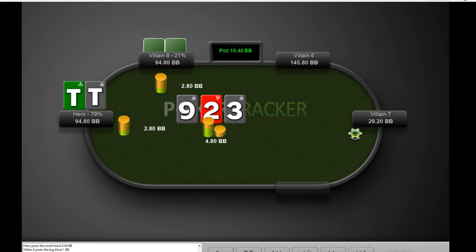Now we did say, for example, that we can't necessarily just use the raw equity definition here. I mean, we do have over 50% equity against our opponent's calling range, but of course there are some bad runouts with tens where we'll be forced to fold on the turn and river. Having said that, tens has got so much of an equity edge against our opponent's calling range that it should be fine. We should be able to navigate the later streets.